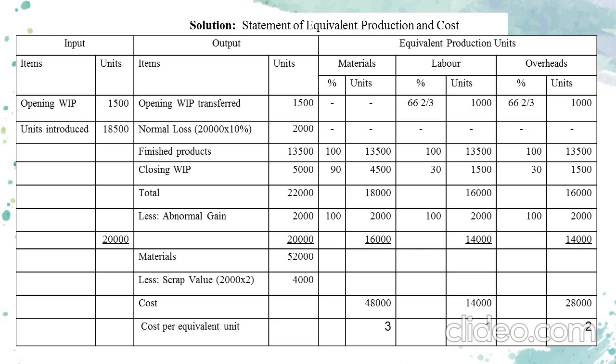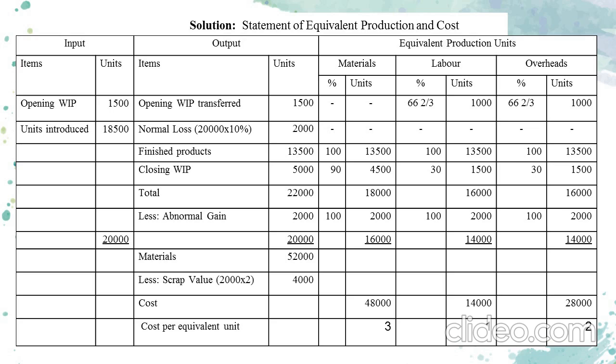In order to compute cost per equivalent unit, the only formula we have to apply is cost element divided by equivalent production units. So in the case of material, the cost element is 48,000 divided by the equivalent production units of material, that is 16,000. We will get cost per equivalent unit of material as rupees 3. And in the case of labor, the cost is 14,000 divided by the equivalent production units 14,000. We will get the cost per unit in the case of labor as rupees 1.